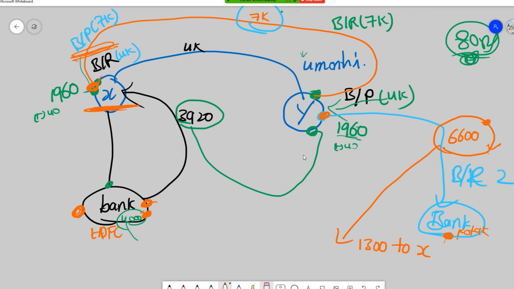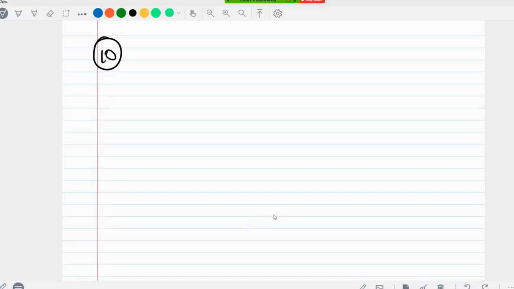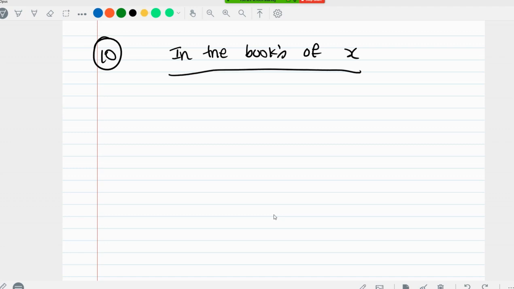So we have to write general entries only in the books of X. Okay, in the books of X. First, X drew a bill on Y. So for X it is bills receivable account debit 4,000 rupees to Y account 4,000 rupees.